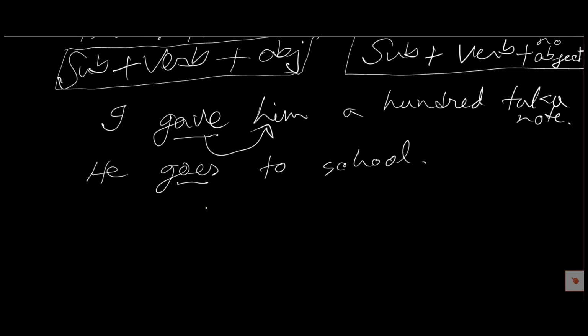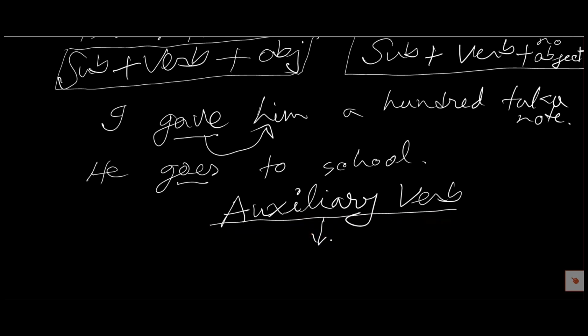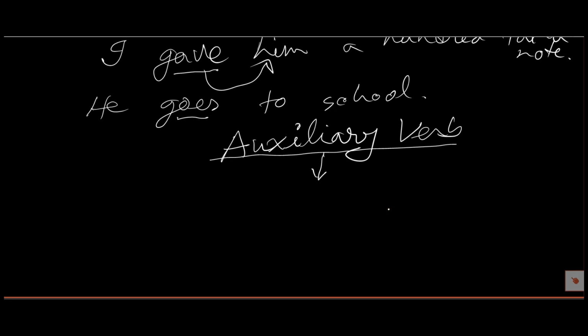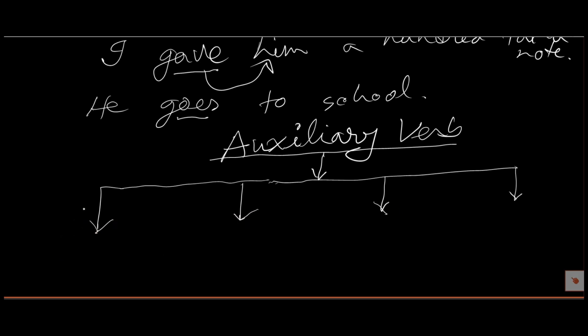Now let's see the kinds of auxiliary verb. Auxiliary verbs are of four kinds: to be verb, to do verb, to have verb, and modals.